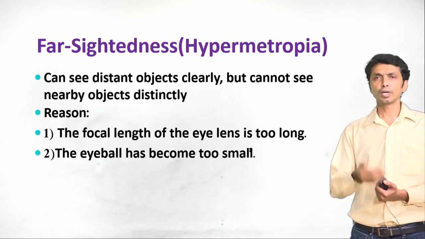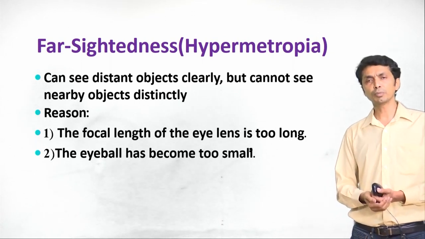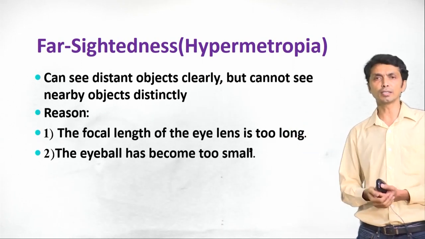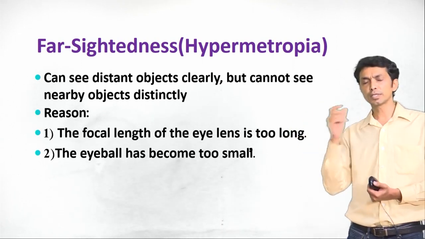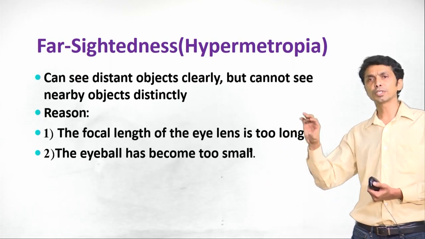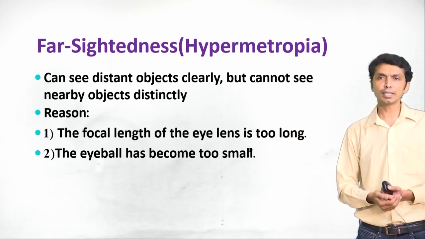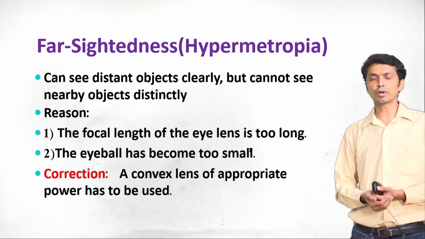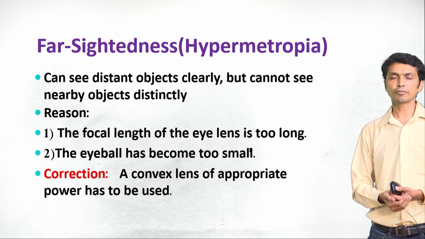Remember, in case of nearsightedness, in myopia, we knew that the eyeball was elongated and image was forming in front of the retina, that defect. Here the eyeball is small, and because of which the rays are converging behind the retina. So, to cure this, to rectify this, we make use of convex lens to rectify the farsightedness.